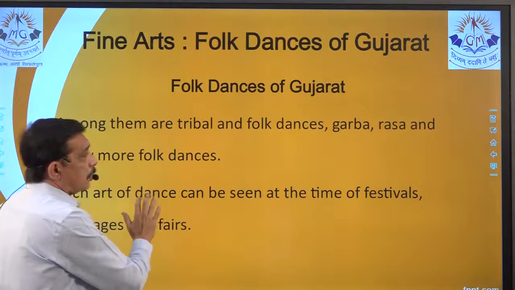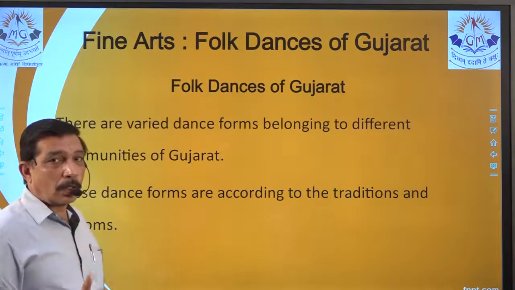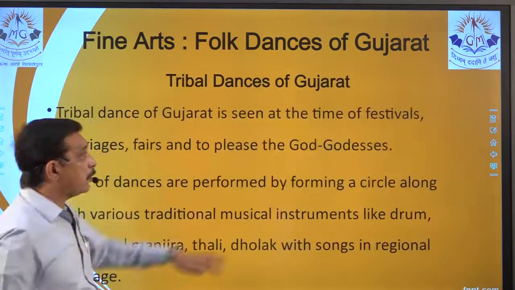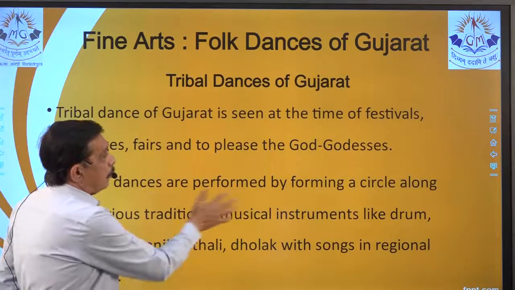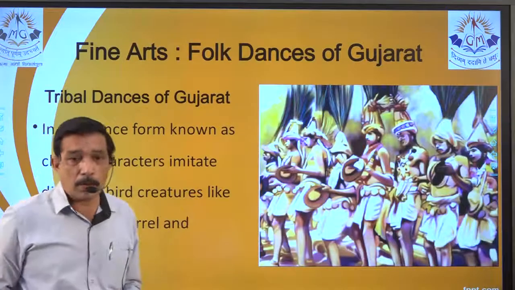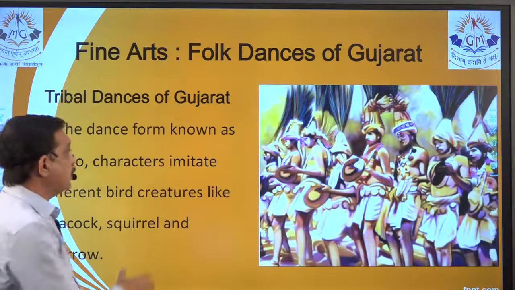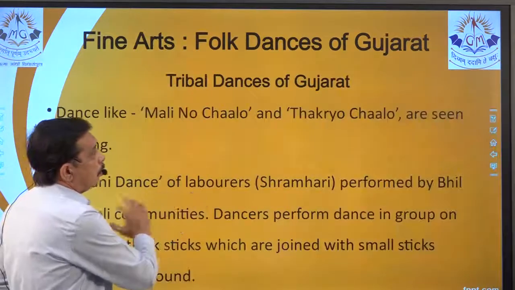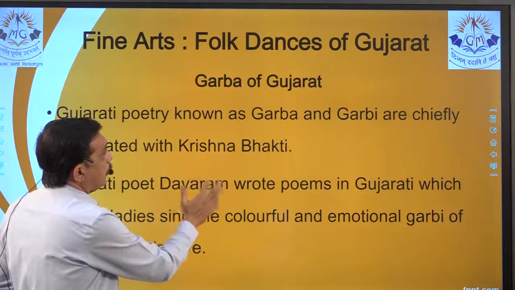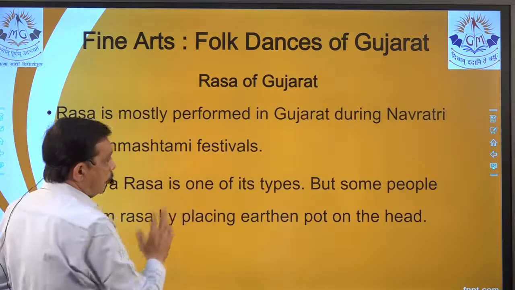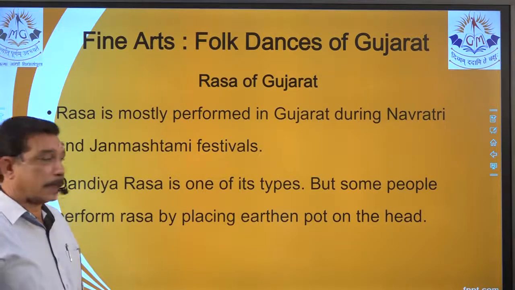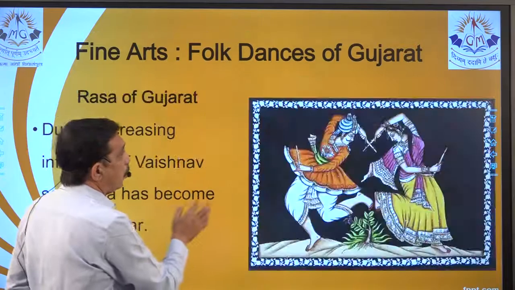Folk dances of Gujarat. Yes, this one is of the Garba and Rasa and all that. We are doing it for a 3 mark question, so this is important. MCQs can be generated. And as we have prepared it for now, tribal dances. Tribal dance also is a 3 mark question, a short one. Garba of Gujarat, again a 3 mark question. Rasa is completely a 3 mark question, and the number of points is less, but then also we should prepare it all the way.